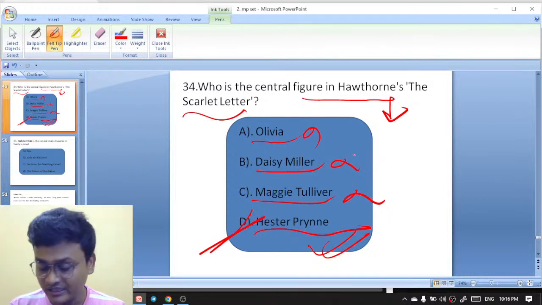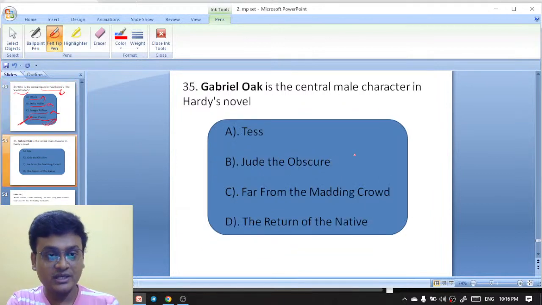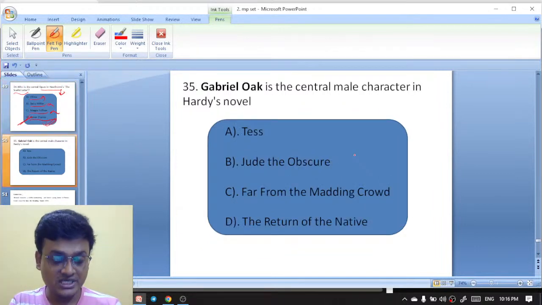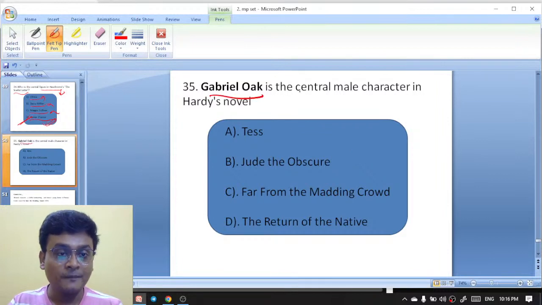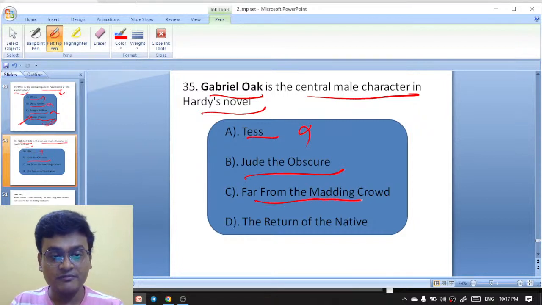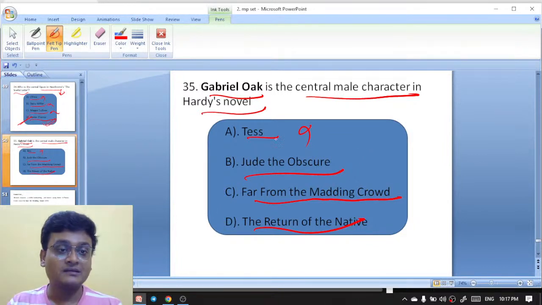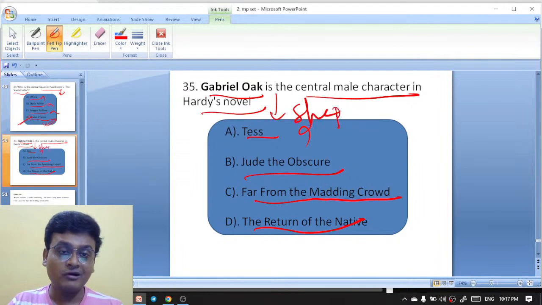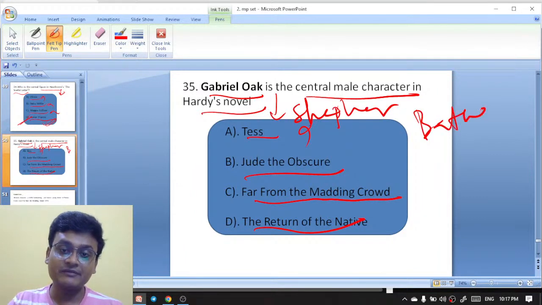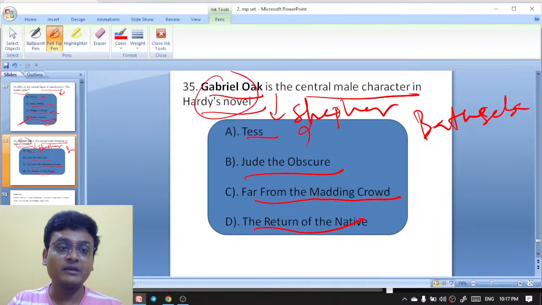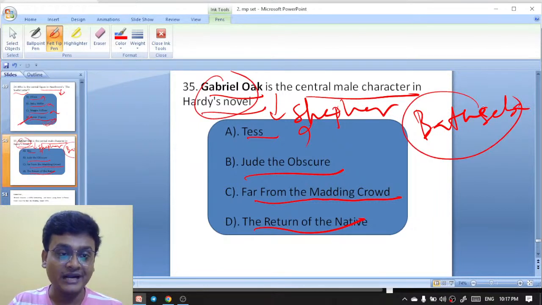And to wind up the session, here is the last question. I will be ending the session here with this question. Gabriel Oak is a central male character in Hardy's novel: Tess, Jude the Obscure, Far from the Madding Crowd, The Return of the Native. Gabriel Oak is actually the shepherd, and he falls in love with Bathsheba. So Bathsheba and Gabriel Oak are important characters from which novel of Hardy? It is actually Far from the Madding Crowd.